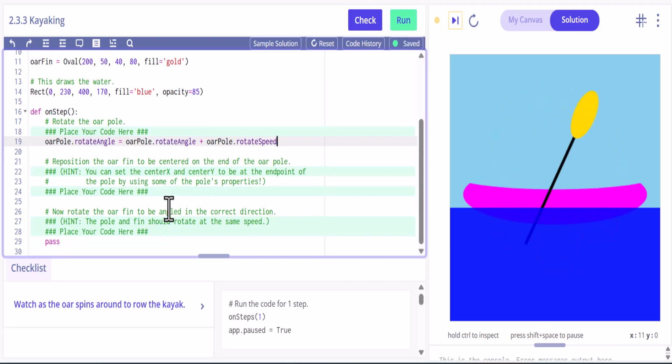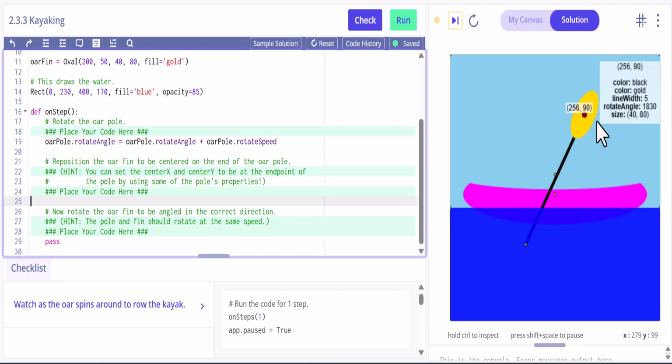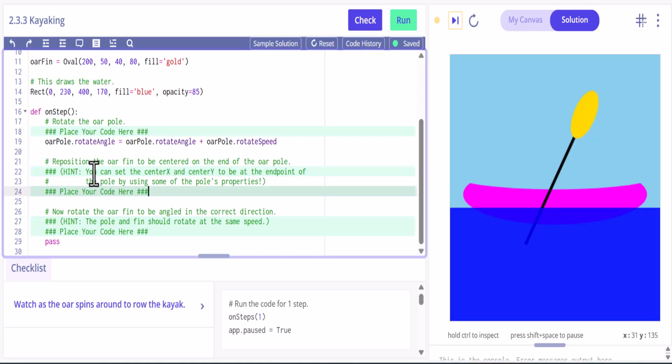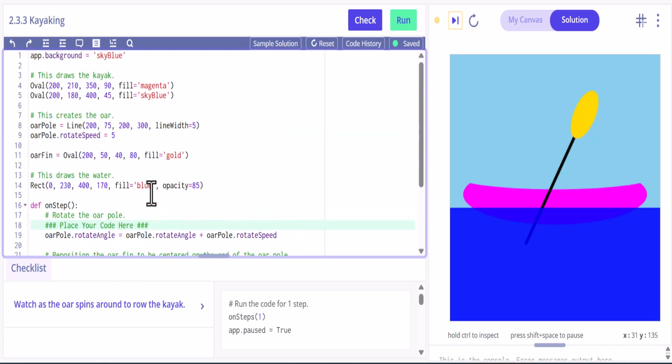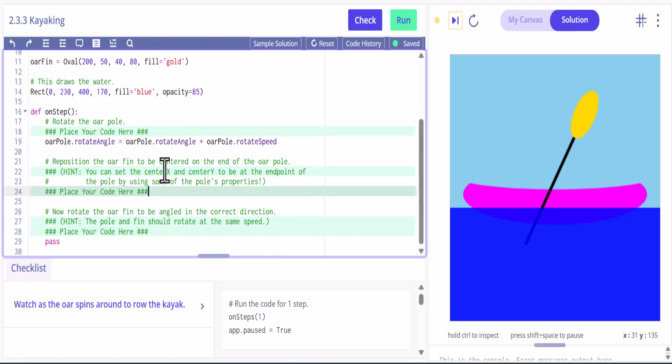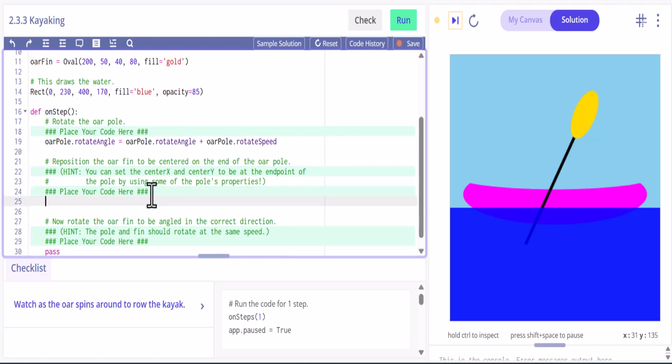All right, so then our next part down here is we need to place the fin onto the pole. And that seems like that could be kind of difficult, but it says you can set the center X and center Y to be at the end point of the pole by using some of the pole's properties, like the X1 and Y1. So the first locations, if we go here, here, and here. Okay. But we don't want those numbers. We're just going to say that it's going to be the pole and those X and Y locations.